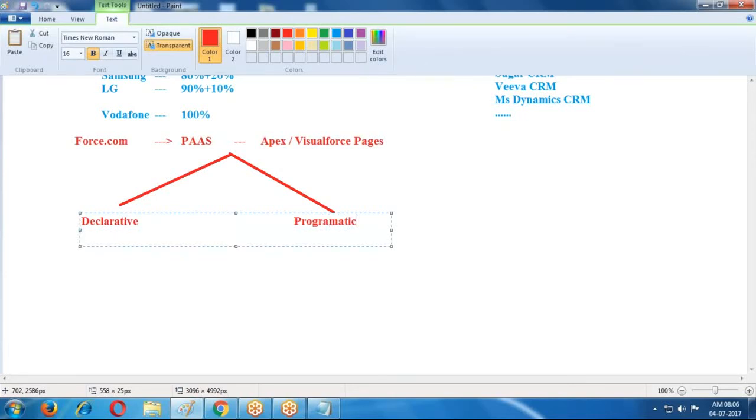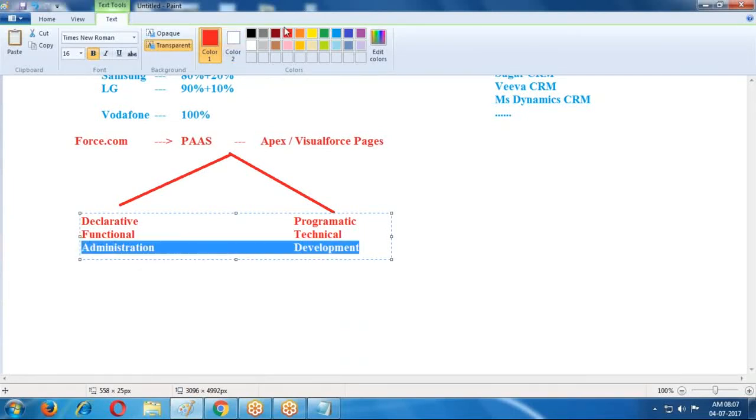Declarative is nothing but the functional part, or we can say administration, and programmatic is nothing but technical, or we can say development.